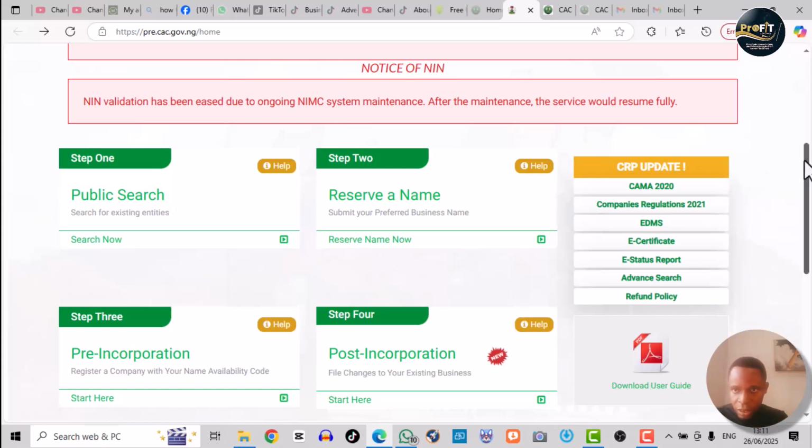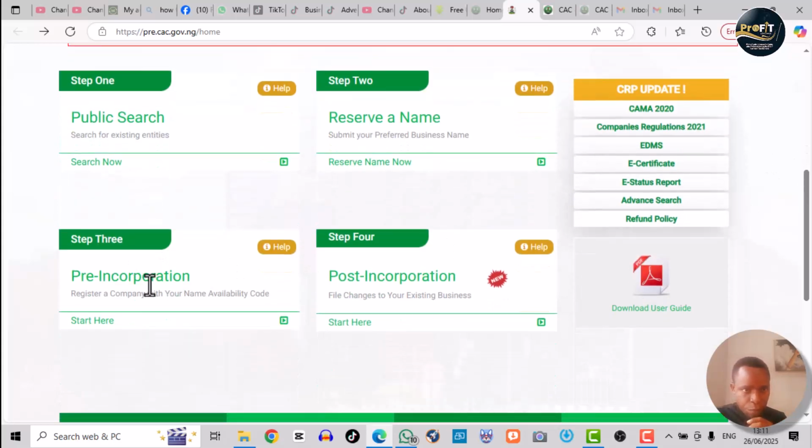Then the fourth or the third step would be pre-incorporation. This is after your name has been approved. You have a window period of 60 days usually to act on it. Okay, so pre-incorporation, so you begin to register. Pre-incorporation means pre-registration.